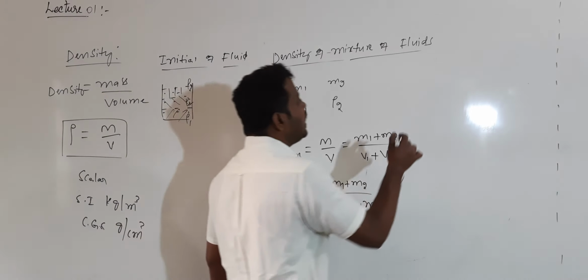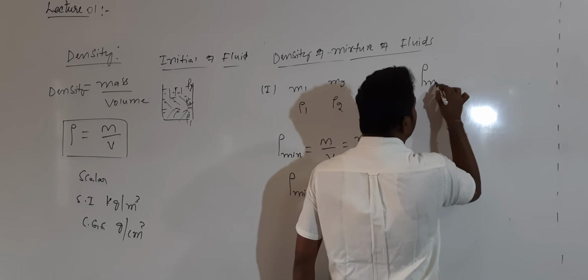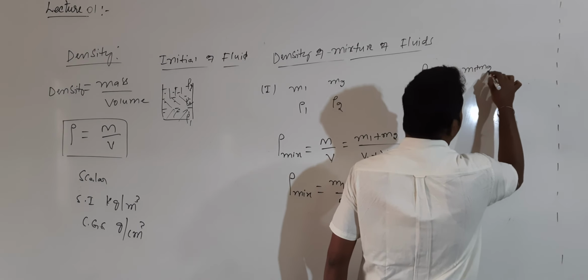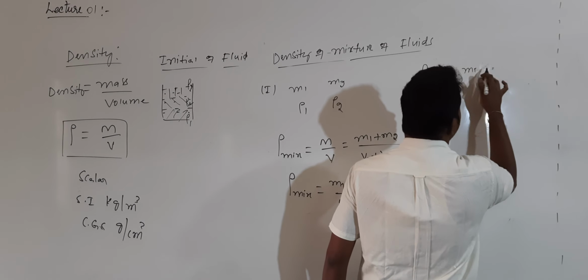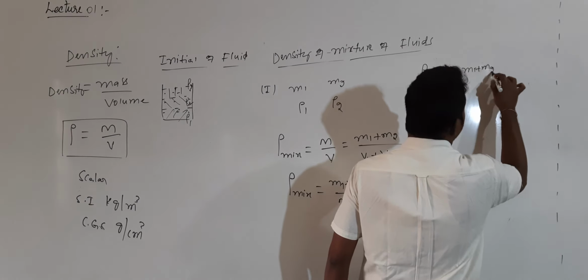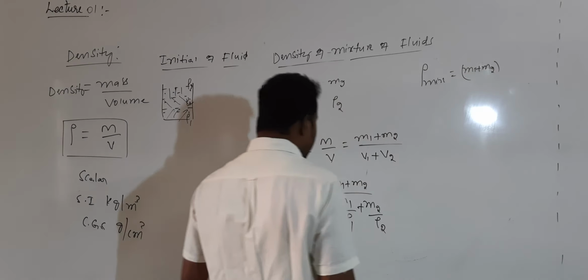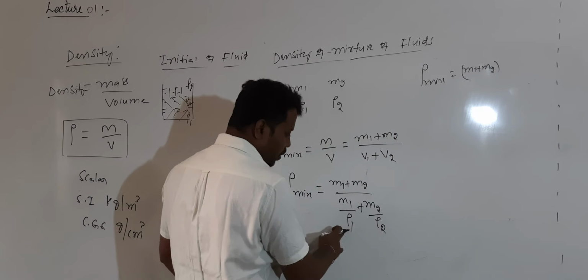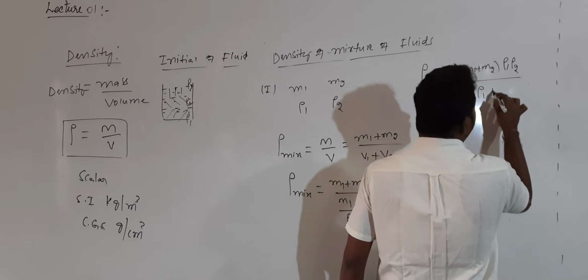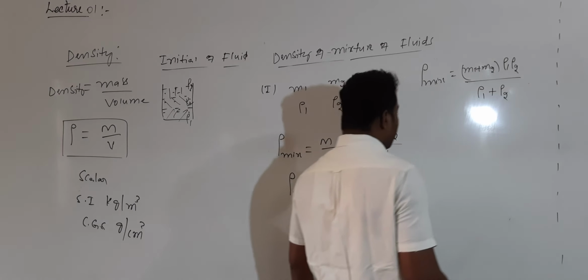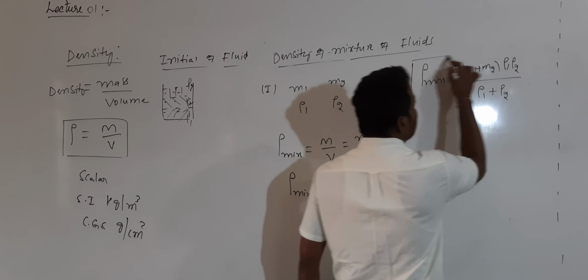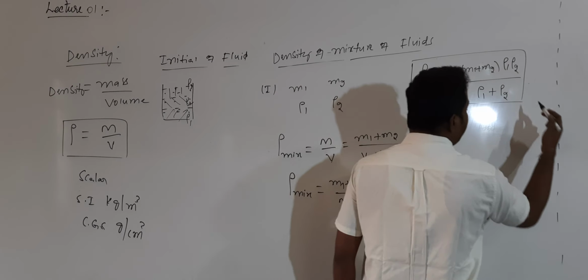Then rho mix is equal to m1 plus m2 into, here the LCM is ρ1 into ρ2, so ρ1 ρ2 will go to the numerator, divided by ρ1 plus ρ2.